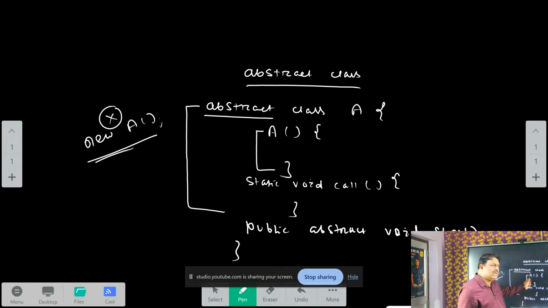I can define a constructor in the abstract class, but I am unable to call the constructor of the abstract class by the new keyword. That means I never create an object of the abstract class. So realize these terms. These are very fundamental. And in the abstract class, I can declare an instance variable.